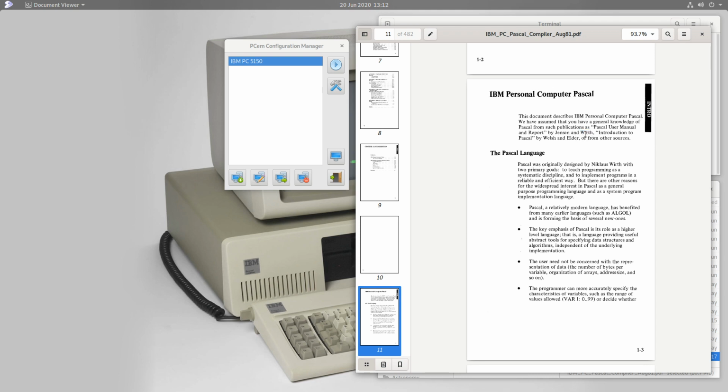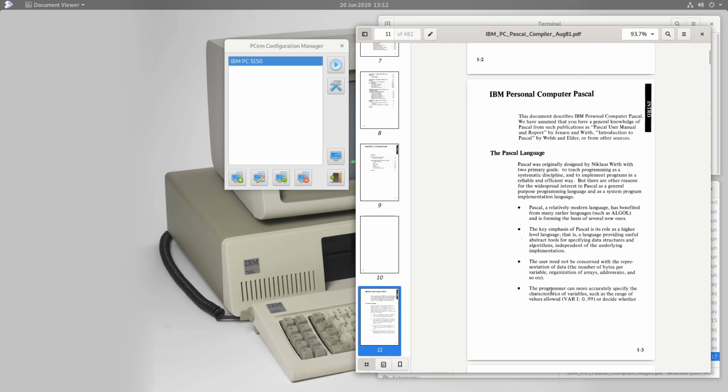So Pascal is not an IBM invention. It had been around for quite a while when the IBM Personal Computer came out. And so IBM decided that they would produce a compiler for this language. The Pascal language, developed by Niklaus Wirth, has some influences from earlier languages in it. It is a highly structured language, in contrast to BASIC. So in a way it's a cleaner language, or it allows for more complex algorithms to be expressed in a safer way, let's say. And so probably one of the reasons why IBM chose it.